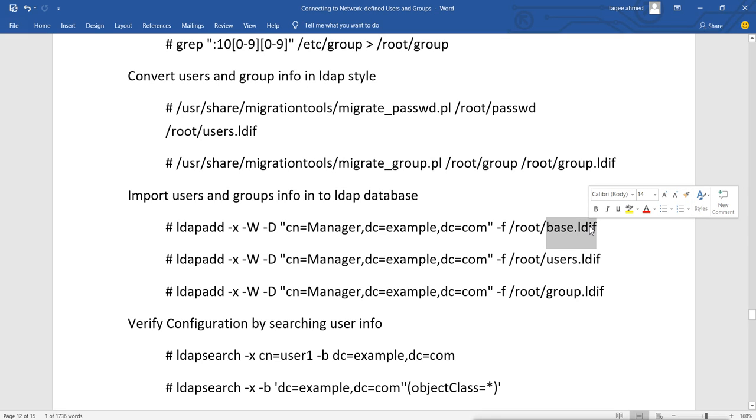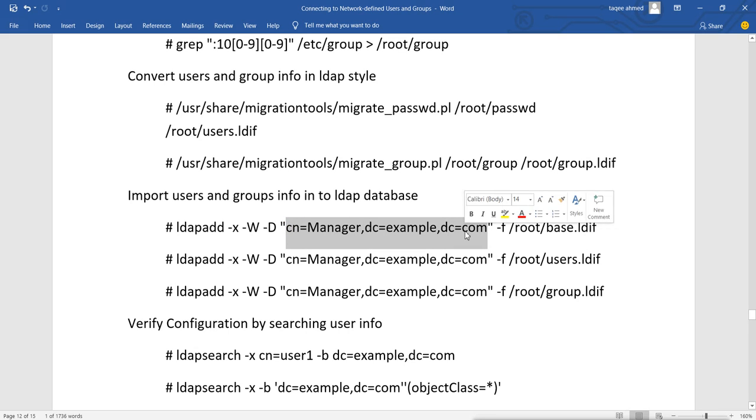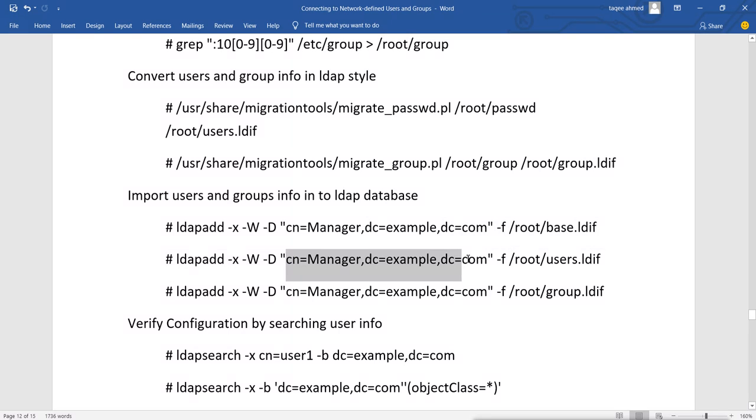This base file is for the manager, the role manager. So we will use this CN. It is the manager CN, which is the database manager, our LDAP manager. And then with the help of the same manager, I will import the user information and group information into our LDAP database. So it is going to be into our database, and for that we will use this ldapadd command. So let's add this.